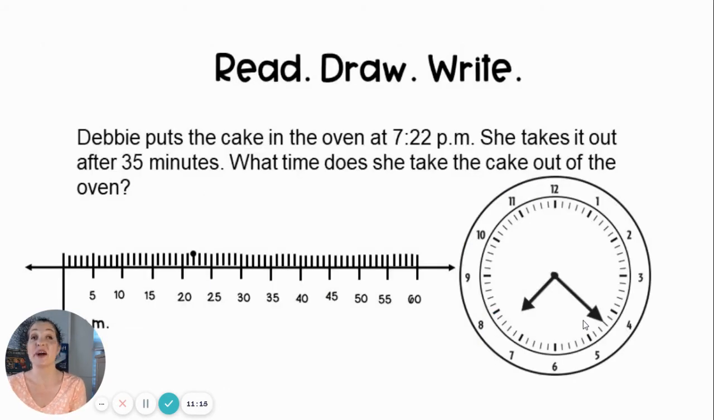Okay, it's time for our read, draw, write question. Remember, to read, draw, write means we'll read the question, we'll pick out the important information, and then we'll draw, or in this case, we're just going to look and use the drawing that we have. And then we're going to write out a complete sentence to answer our question.